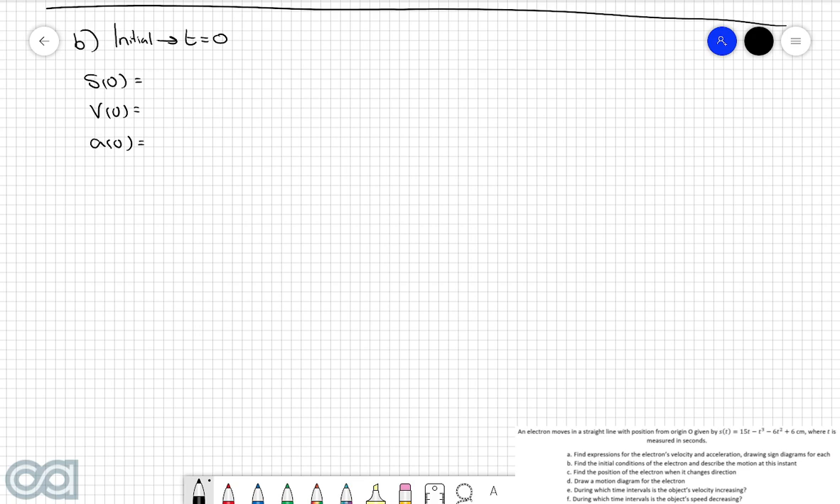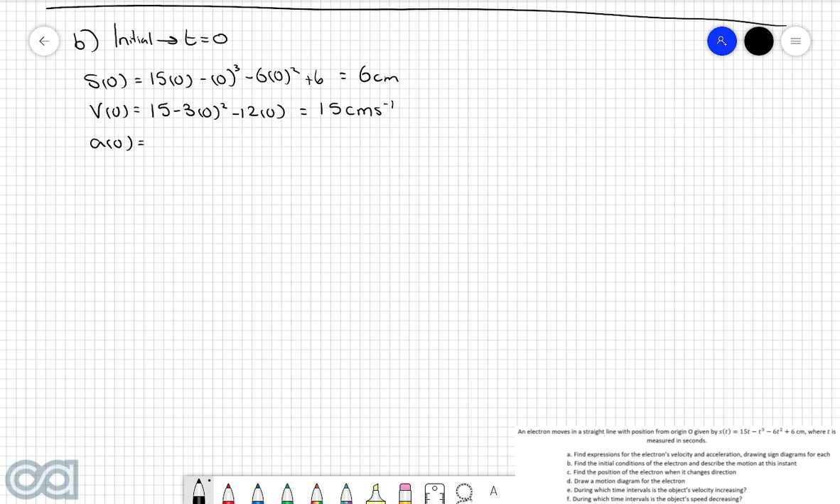So by substituting t is equal to 0 into our displacement function, then we get 15 lots of 0, take 0 cubed, take 6 lots of 0 squared plus 6, which is equal to +6 centimeters. If we substitute t is equal to 0 into the velocity function that we found in part A, then we get 15 take 3 lots of 0 squared take 12 lots of 0, which is equal to +15 centimeters per second. And once again, you'll notice that with our velocity units, we take the centimeters because that's the units for our distance, and then we take seconds since that's the units for our time.